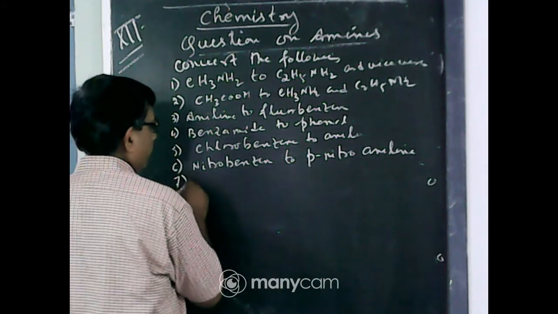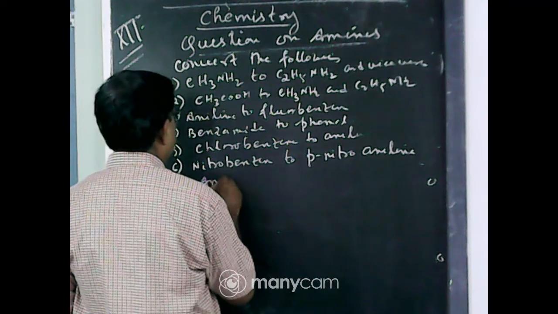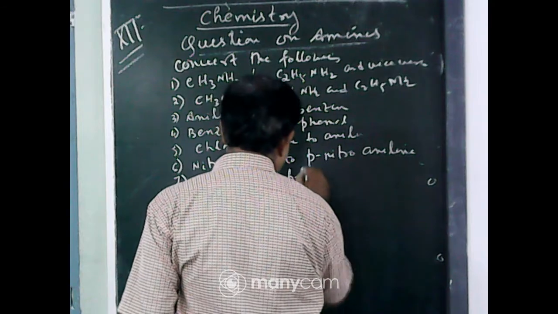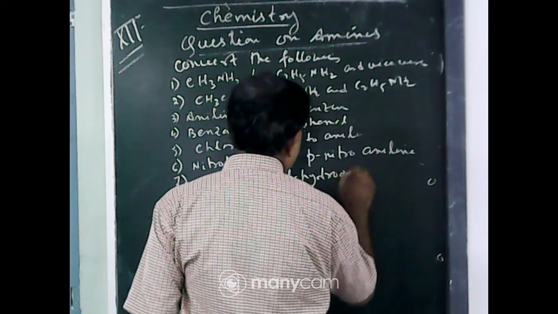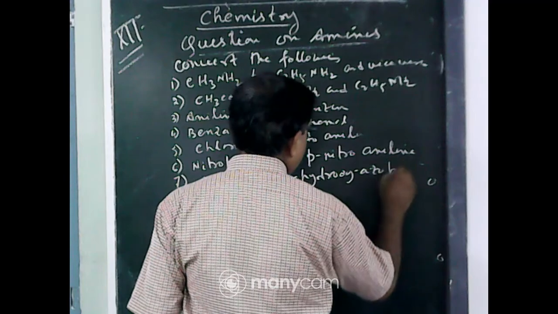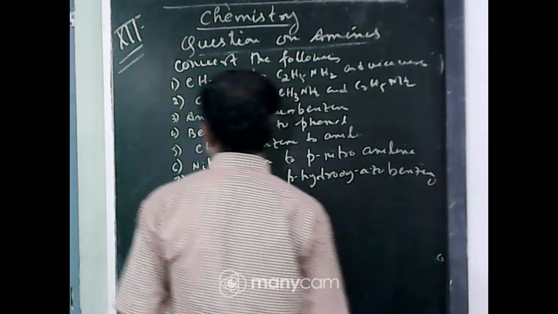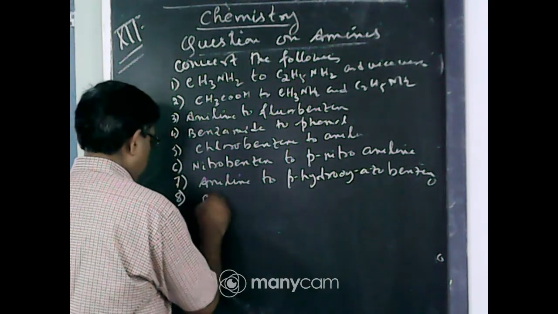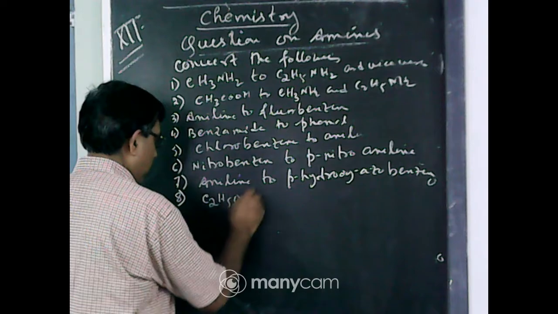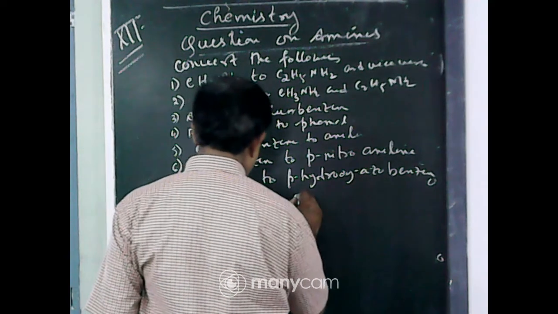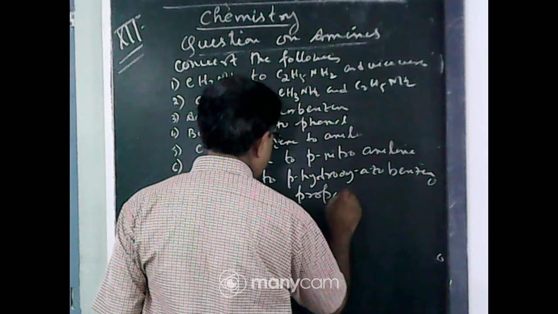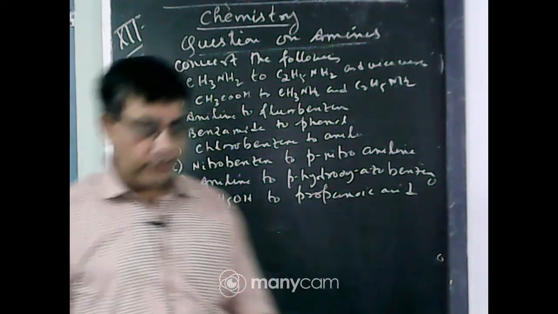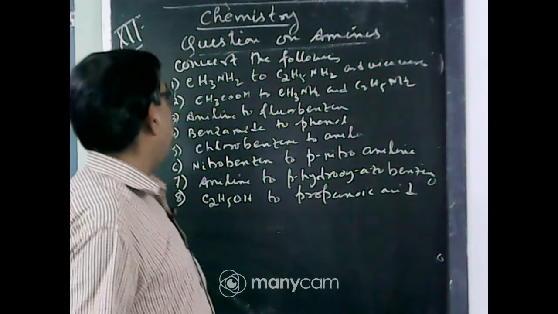Number 7, aniline to para-hydroxyazobenzene. And last one, number 8, ethanol to propanoic acid. You have to convert the following.